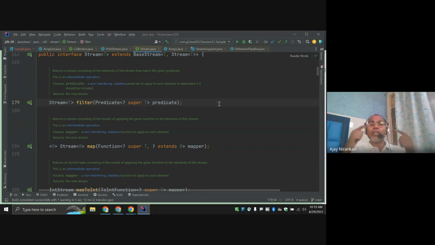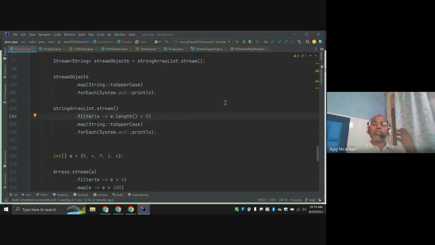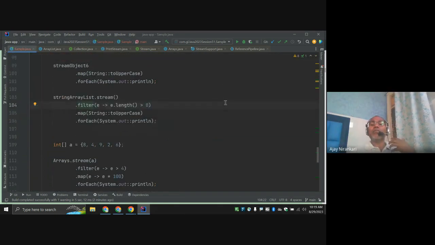That means they are defined inside the interface, right? They are abstract classes, right? Right. Today, just understand how they work.